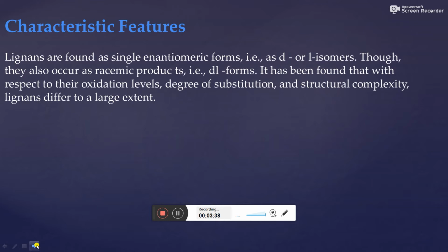Then characteristic features. Lignans are found as single enantiomeric forms, that is as D or L isomers, though they also occur as racemic products, that is DL forms. It has been found that with respect to their oxidation levels, degree of substitution and structural complexity, lignans differ to a large extent.